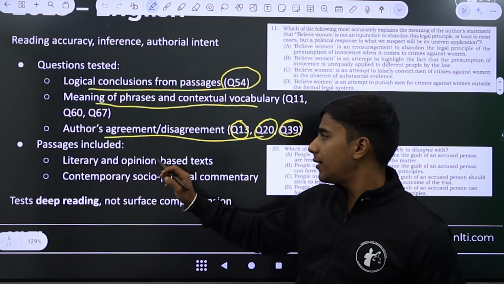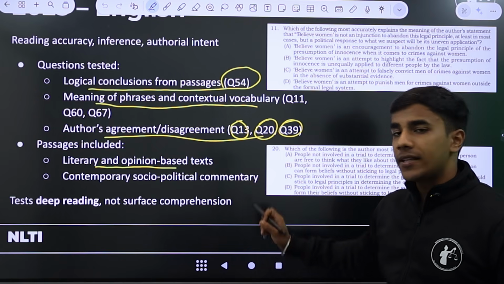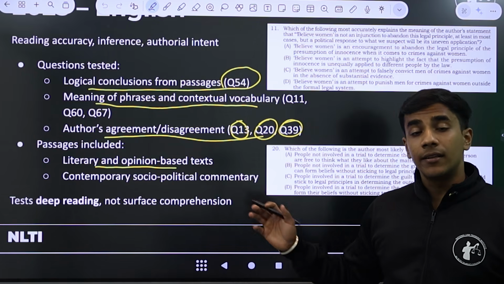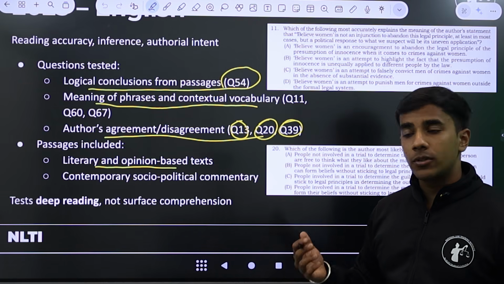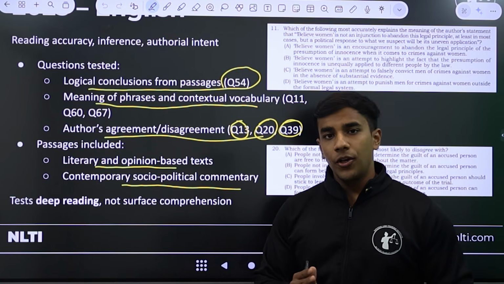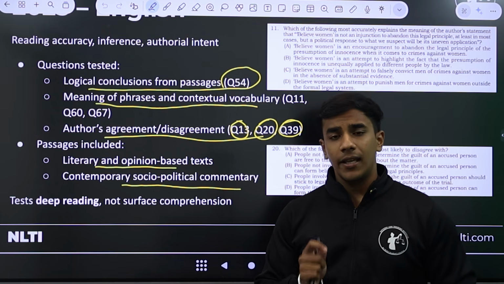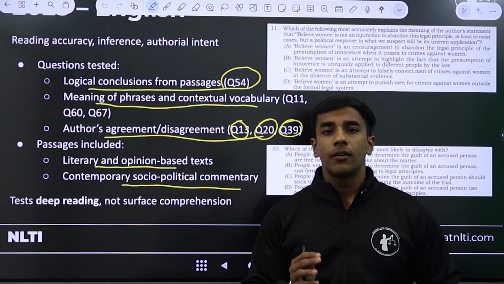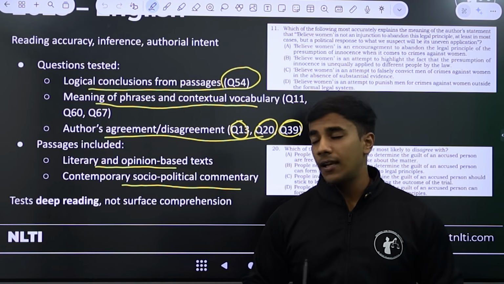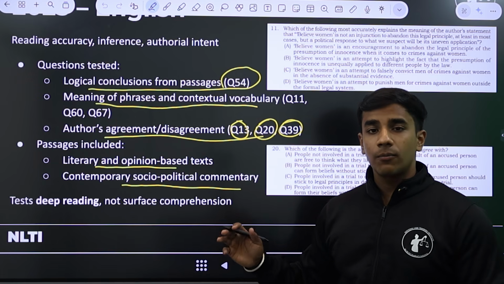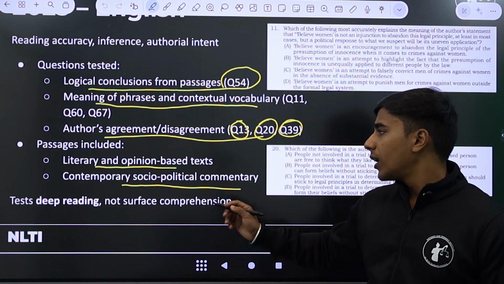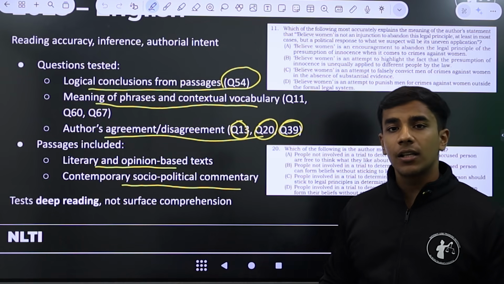The passages in NLSAT 2023 included literary and opinion-based texts, so heavy reliance on opinion pieces, op-eds, and also literary works like the one I talked about, Salman Rushdie. Contemporary socio-political commentary. Very important to note is that the passages in NLSAT are not very old or conventional ones or ones which do not have a contemporary relevance. All passages are from recent happenings or the latest events going on in India and abroad, and are very contemporary with socio-political commentary.